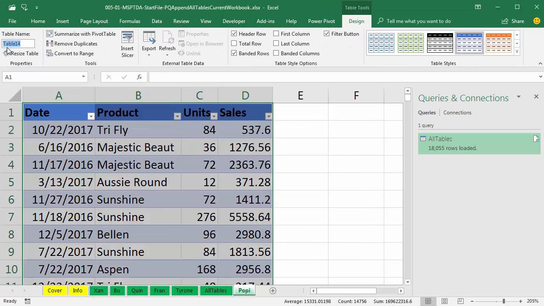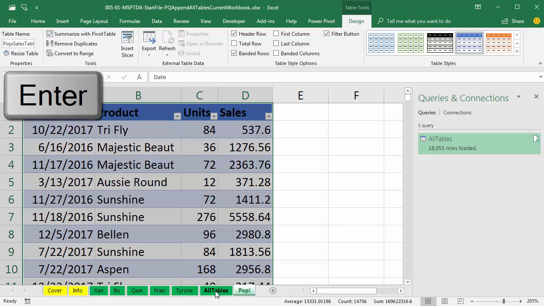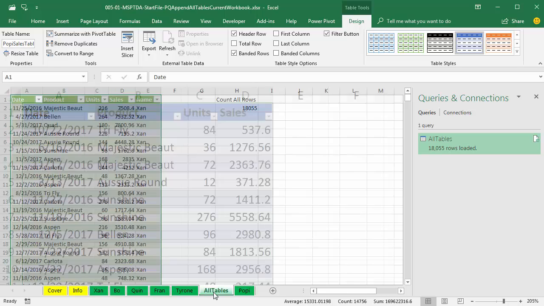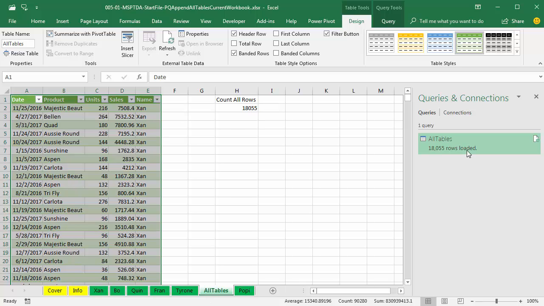Alt-J-T-A to jump me up and rename this. And we've got to use the correct name. Poppy is the sales rep. Sales table. Hopefully I spelled it correctly, and Enter. Now if I go back over to All Tables and refresh, in one of these places, I'm going to use this icon this time. And there we have it. Poppy's records are included in our All table.